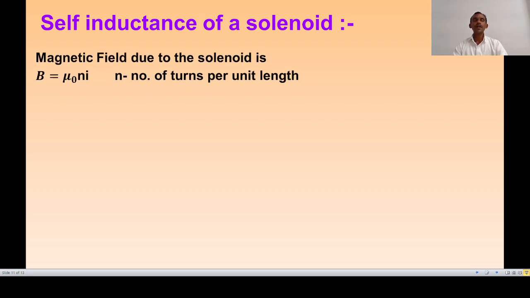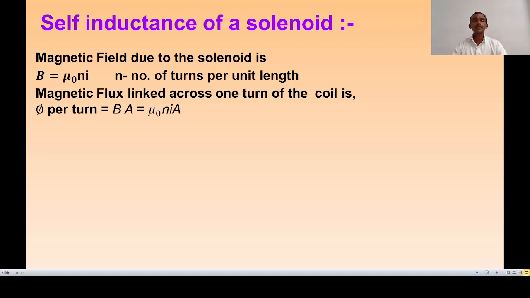The magnetic field due to the solenoid is given by the formula B is equal to mu 0 into n I, where small n is the number of turns per unit length. Now the magnetic flux linked across one turn of the coil is phi, given by phi is equal to B into A. Therefore phi is equal to mu 0 n I A.